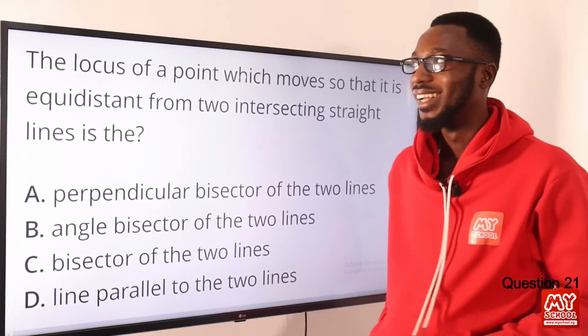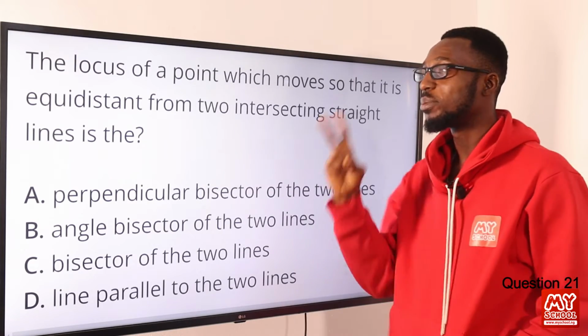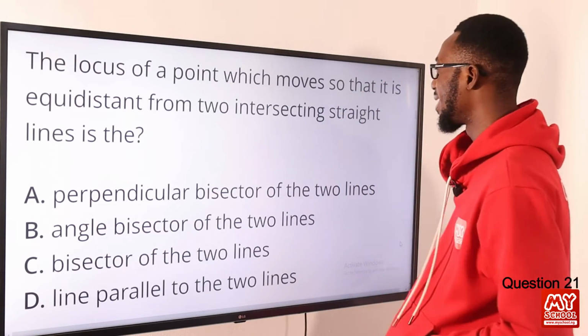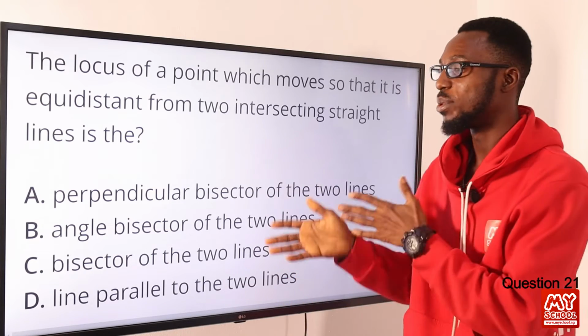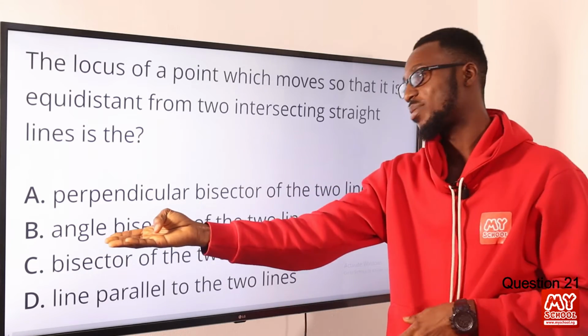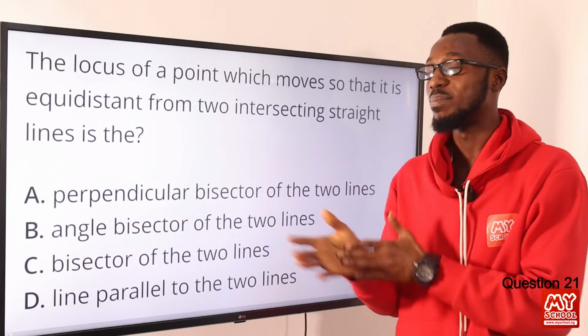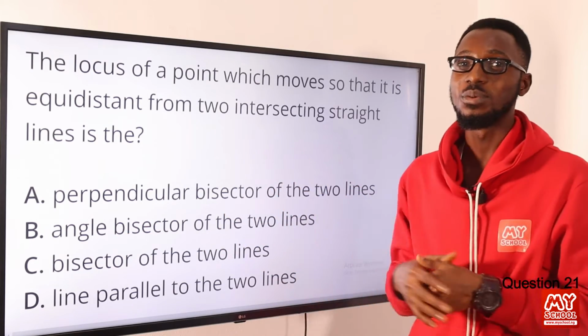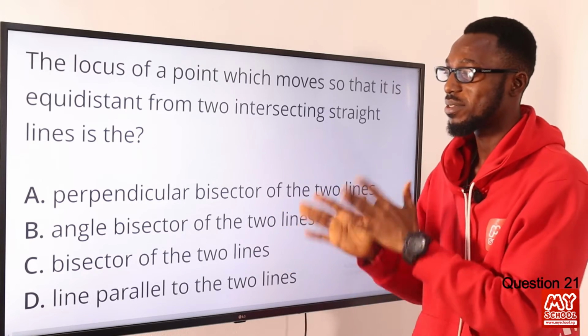Question 21. The locus of a point which moves so that it is equidistant from 2 intersecting straight lines is the bisector of the angles between those 2 lines. So basically this is what we can point to, the angle bisector of the 2 lines is the bisector of the angles between those 2 lines. Some refer to this as theorem 5 when it comes to locus. So option B is very correct.